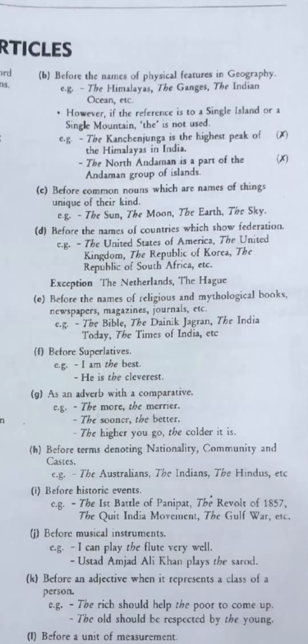We say our Indian people's holy book is Gita. No, it is totally wrong. We have to say the Gita is holy, because it is the name of a holy book. It is the name of a religious book. That's why we have to put 'the' before such religious or holy books.